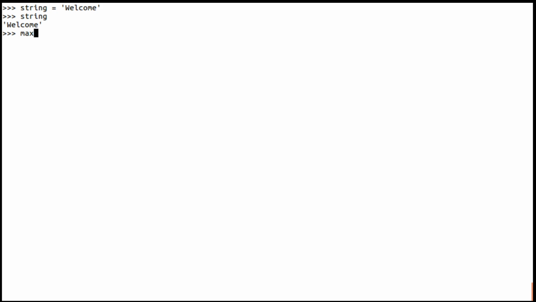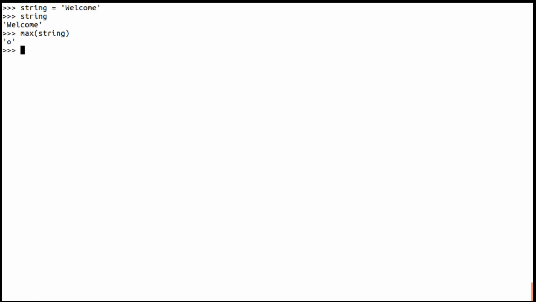I can use this max and it will take one argument, which I will give as the string. What the max function does is give the maximum character, meaning the character whose ASCII value is maximum. Here, W is a capital character, and among e, l, c, o, m, o is the maximum, meaning o is the character whose ASCII value is maximum.